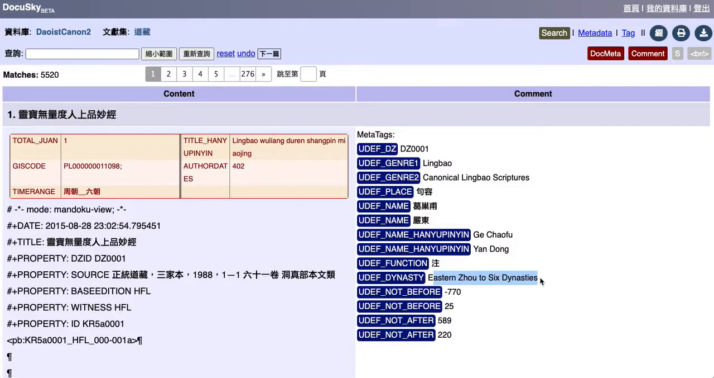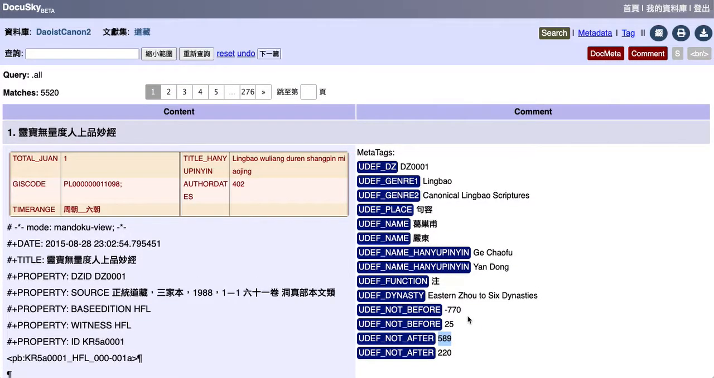Now, this has been gone through by students and a postdoc who's not a Taoist scholar. So this dynasty thing could obviously be improved. Of course, we know this is an Eastern Jin text. So these kinds of refinements are what we need to look out for, and I'd appreciate your help in advising on. So that's why we have this crazy not before and not after date between 770 and 589.